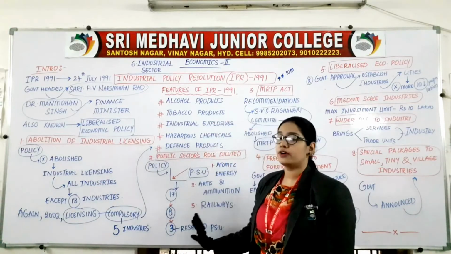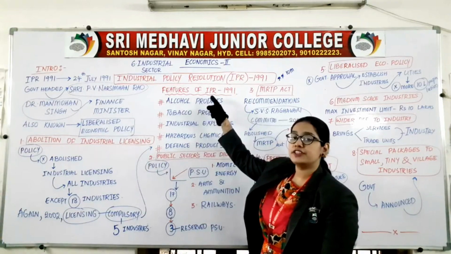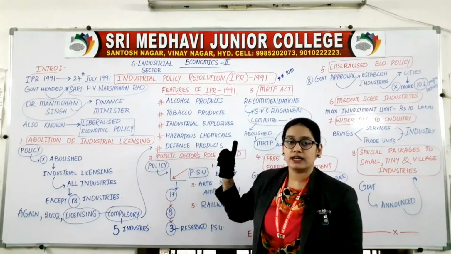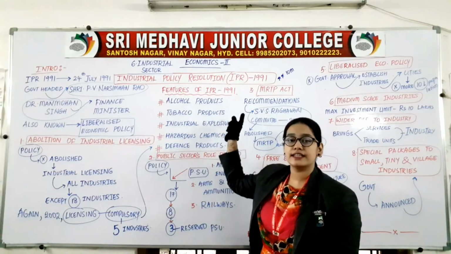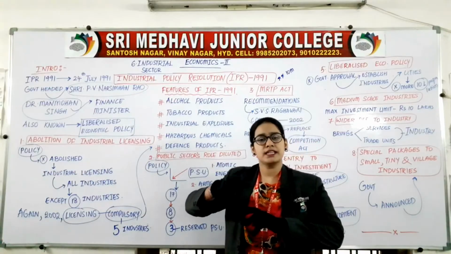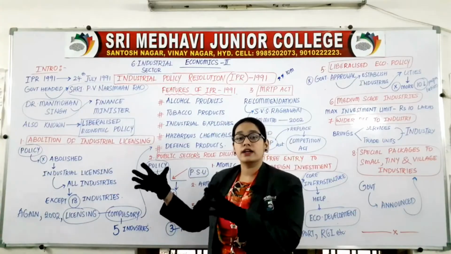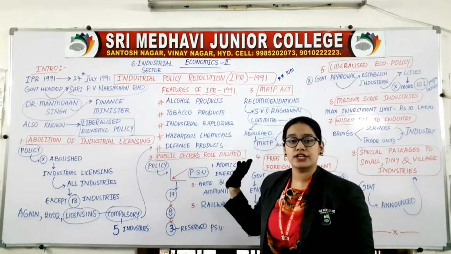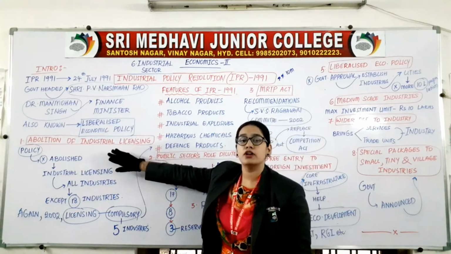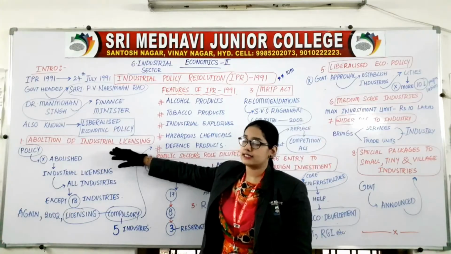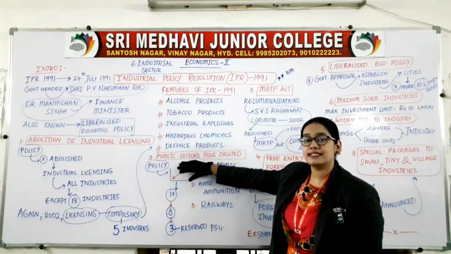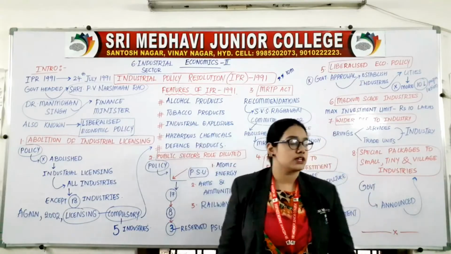So all these points are the features of IPR 1991, Industrial Policy Resolution. Resolution means changes, whatever changes have come. These are the 8 changes. First is abolition of industrial licensing. Second is public sector role diluted.